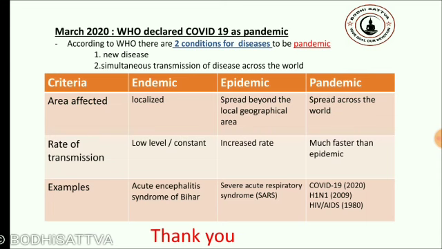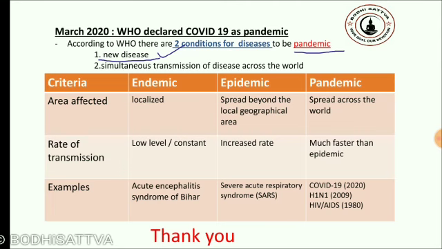Moving to the next slide, in March 2020 WHO declared COVID-19 as a pandemic. According to the WHO, there are two conditions for a disease to be a pandemic. First of all, the disease must be a new disease. COVID-19 is a new virus, one that did not exist in the past. It is a new virus, so the disease is new.